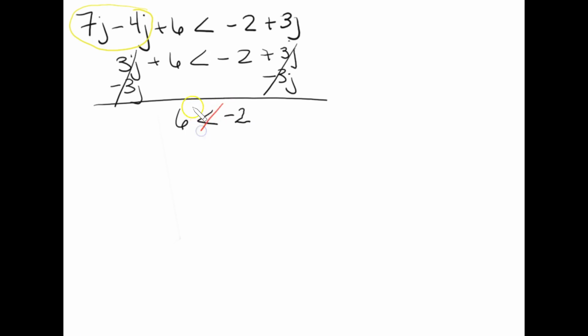This is false. That is not true. Therefore, there is no solution. If the resulting inequality is false, there is no solution to that inequality.